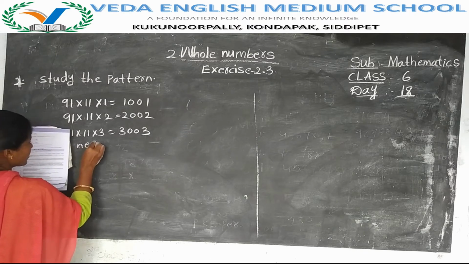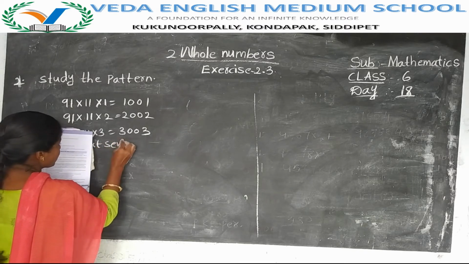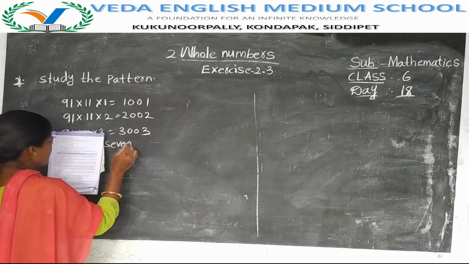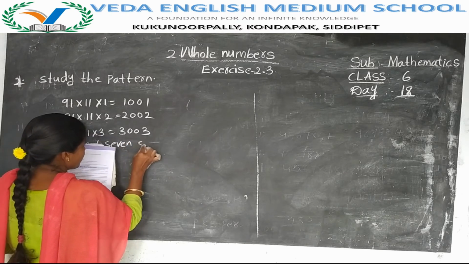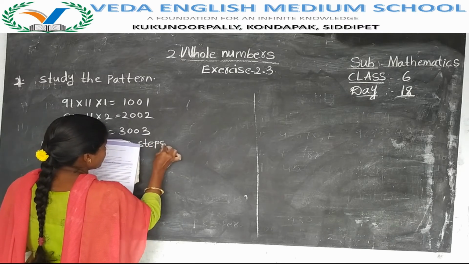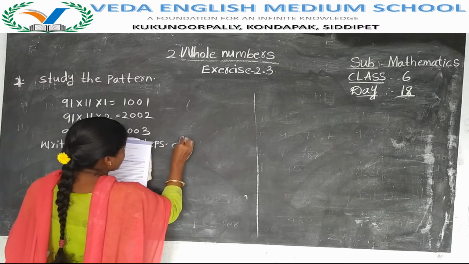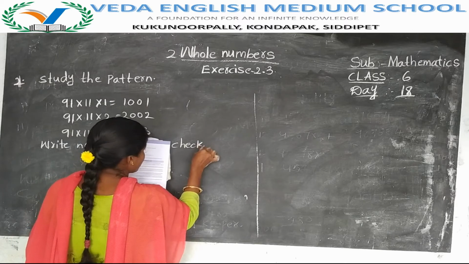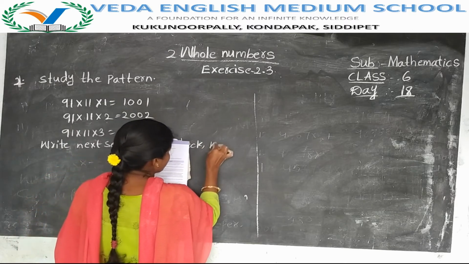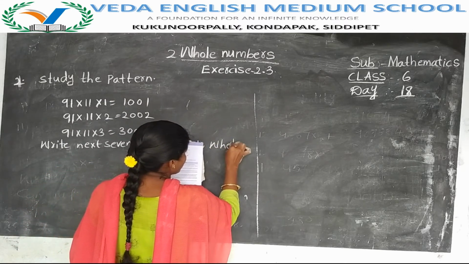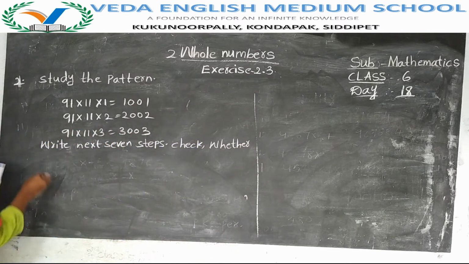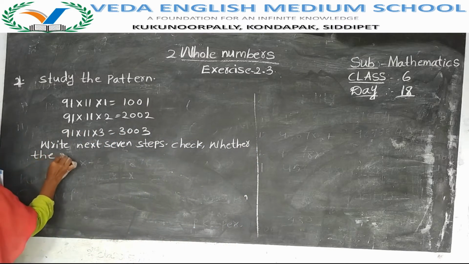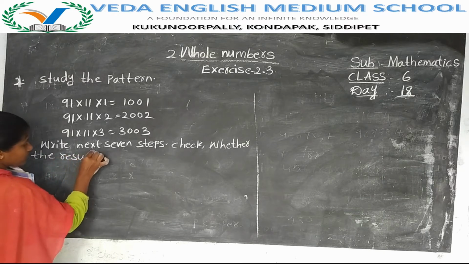Then write the next 7 steps and check whether the result is correct.